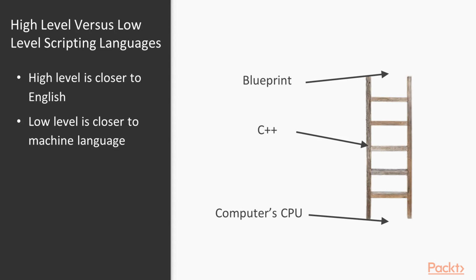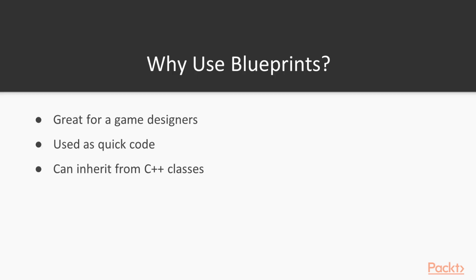One thing I want to stress is that if you program your games or applications correctly, you wouldn't really have the problem of code speed because it should be efficient, but you must understand the limitations of the language you are using. So why use blueprints if they are slower than C++? Well, for a game development environment, it's intended to be used as a sort of short-form implementation, or for quickly coding something specific and small.